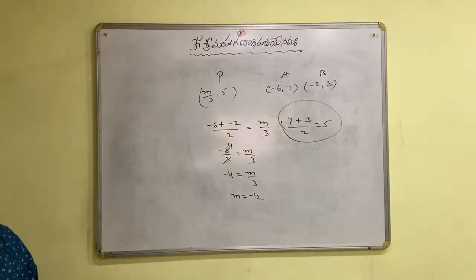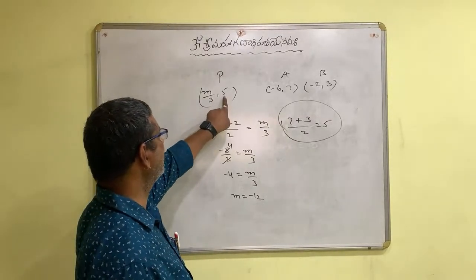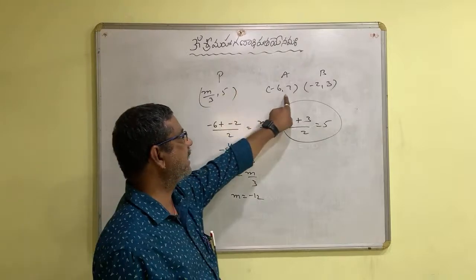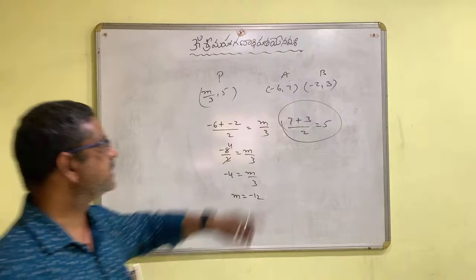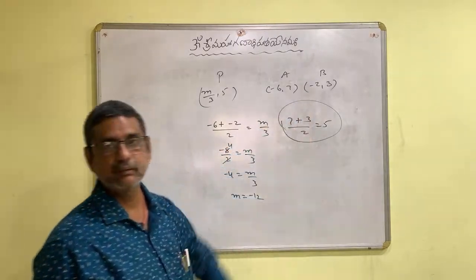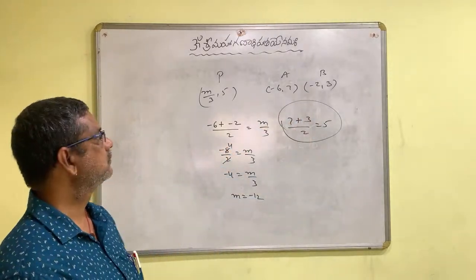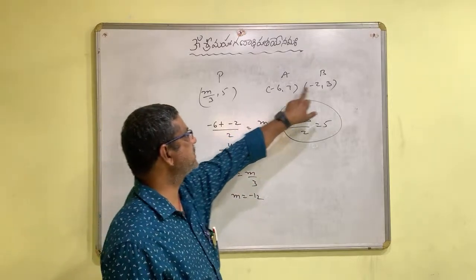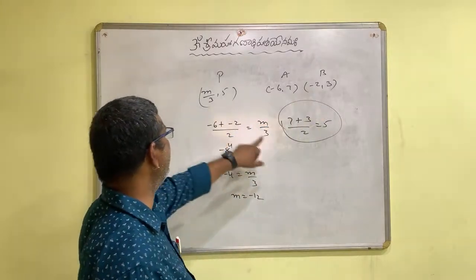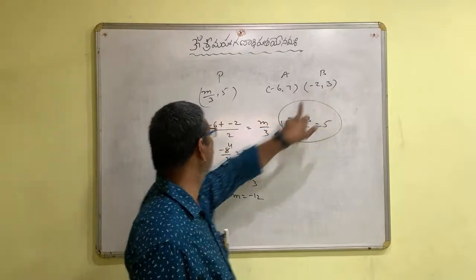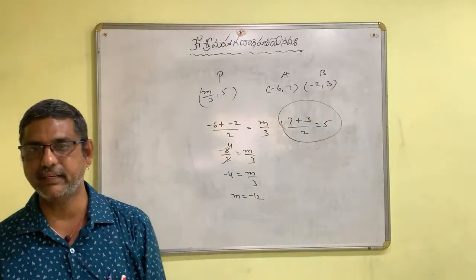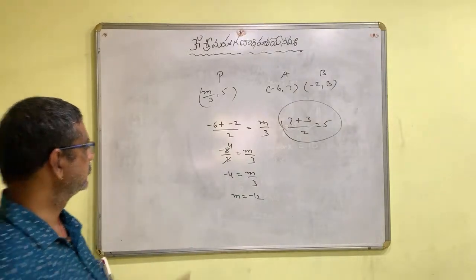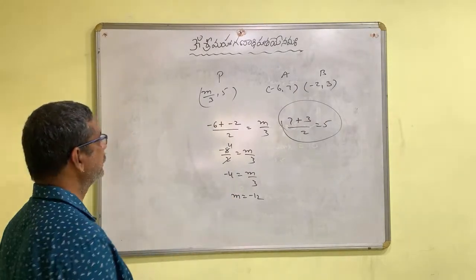Once again, m by 3 comma 5 is the midpoint of these 2 points. Okay? Then x1 plus x2 by 2 is m by 3, y1 plus y2 by 2 is 5. That is what you have to understand. So m value is negative 12.